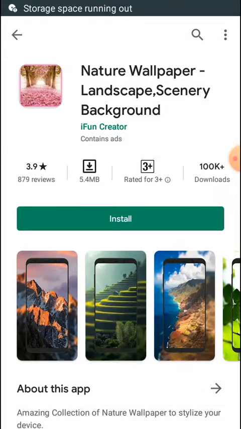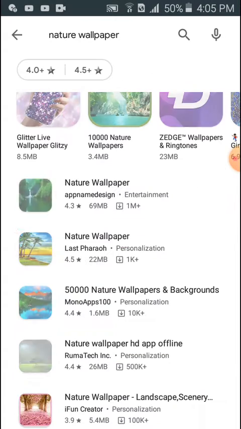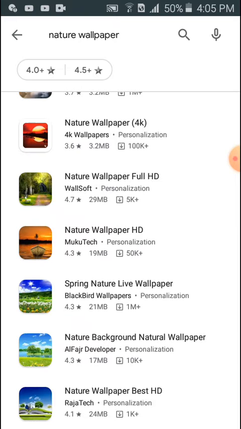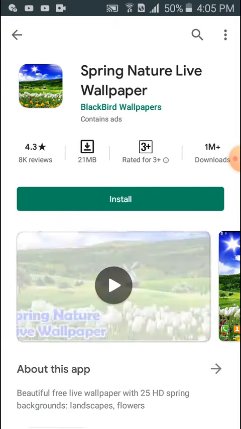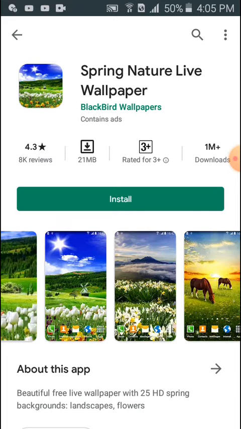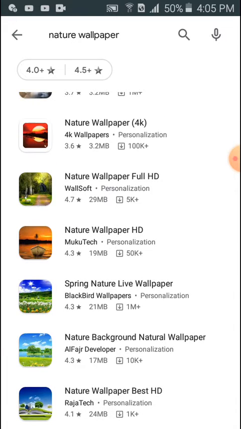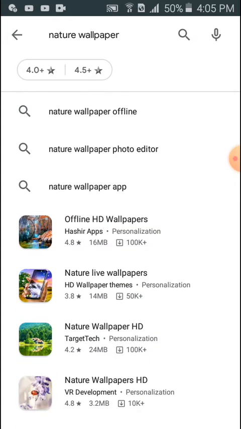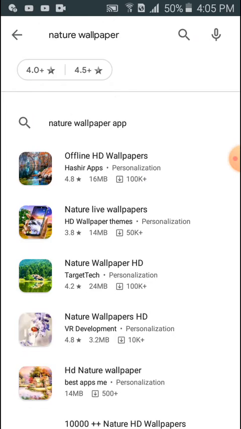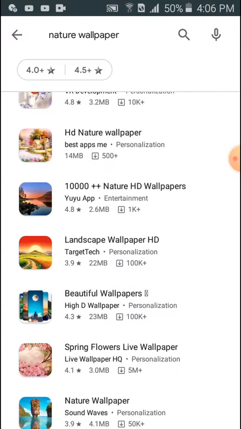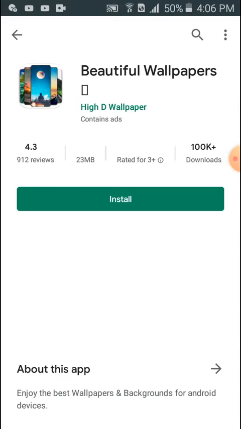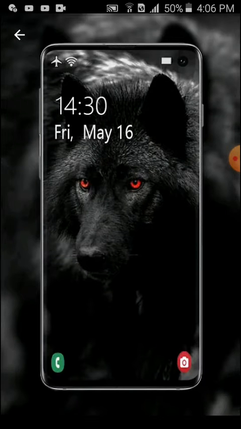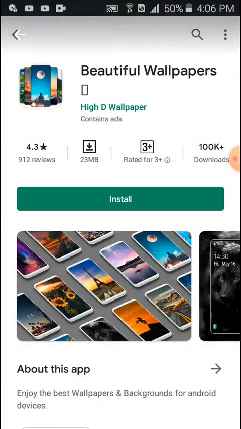Okay, you can see here. So this is spring nature live wallpaper. I like this. Okay. Hey, nature, offline nature. Okay, SD. Beautiful wallpapers. Let's see them. Oh, nice. They are nice. Okay. So I like them.